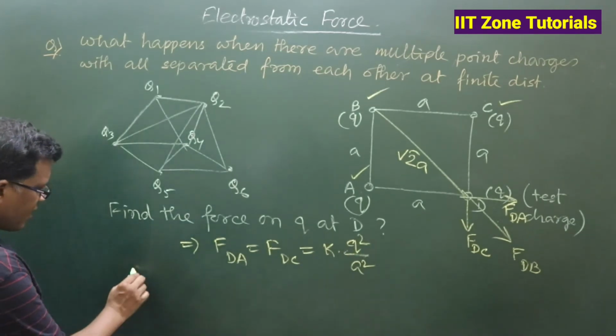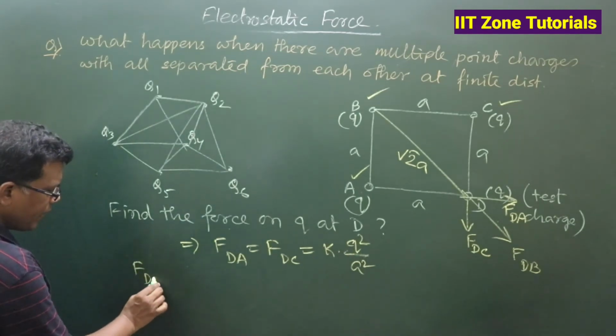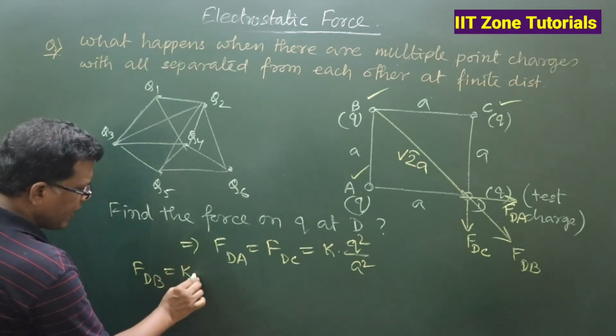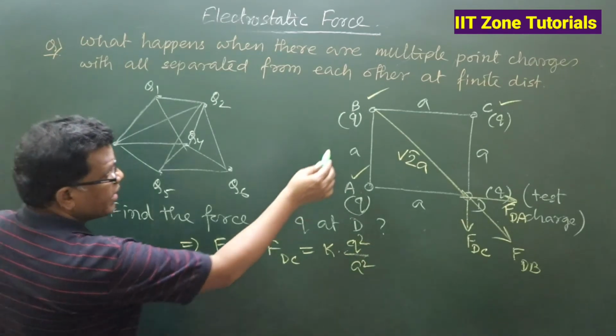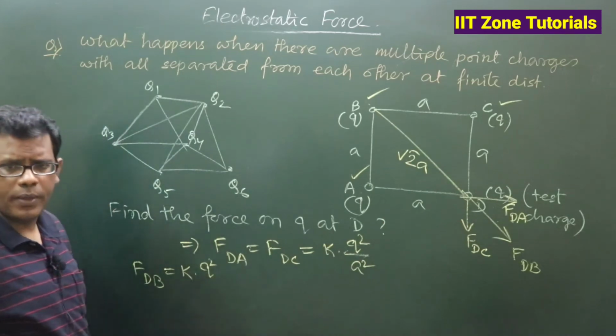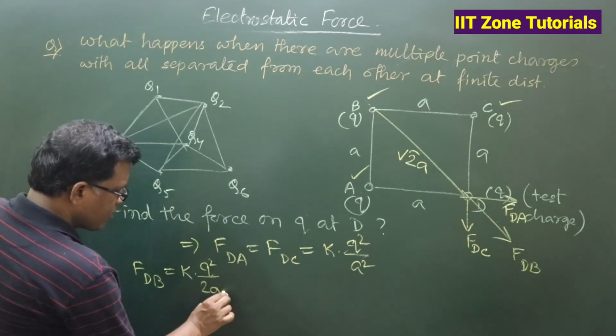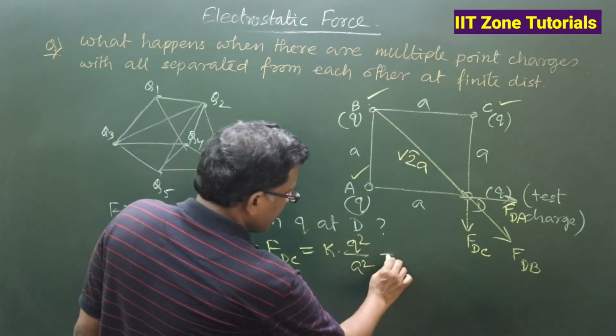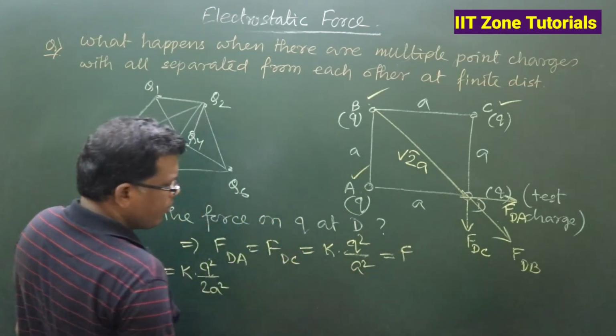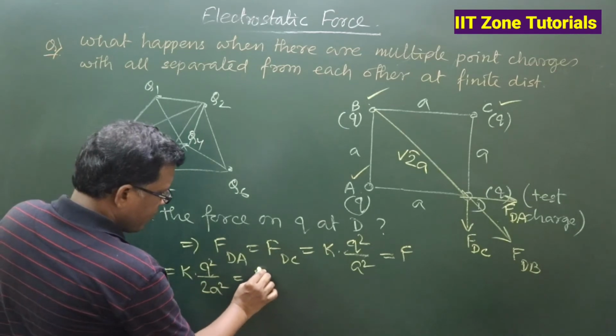So, therefore, I can write FDB as K Q square. There also the interacting charged particles are the same pair of magnitudes, and this will be over the square of root 2 a, that is 2a square. So if you consider this magnitude to be F, then this can be written as F by 2.